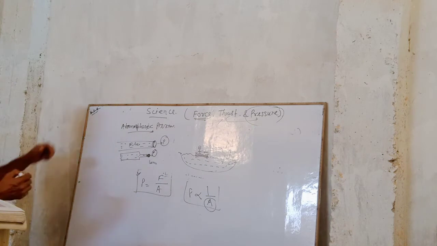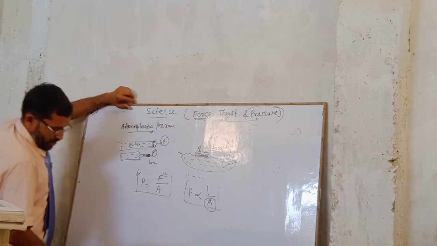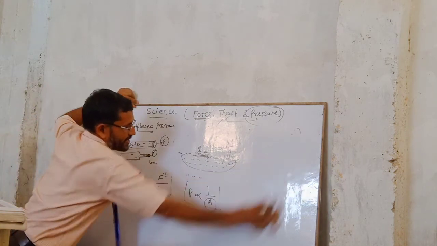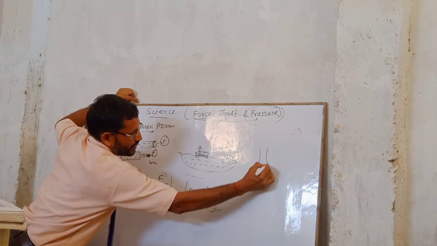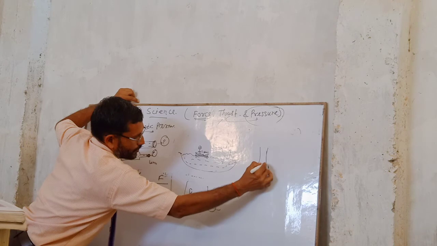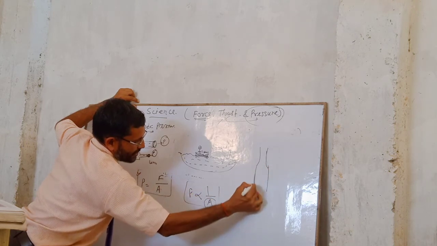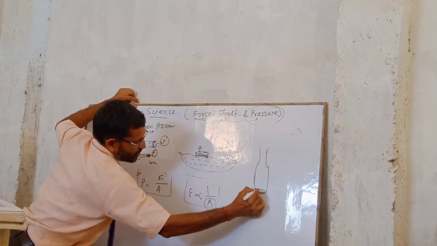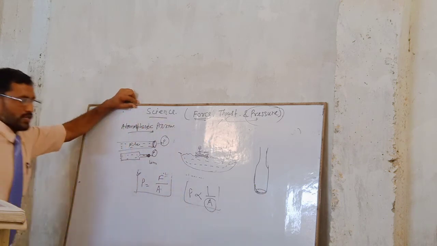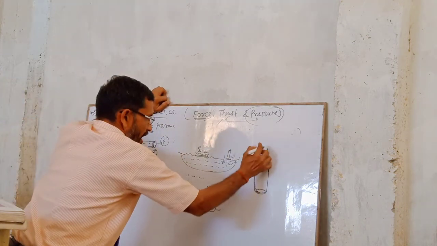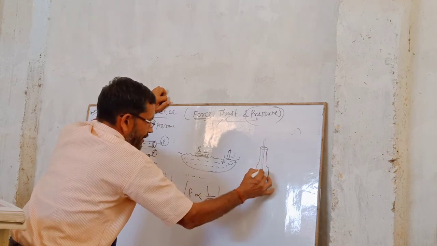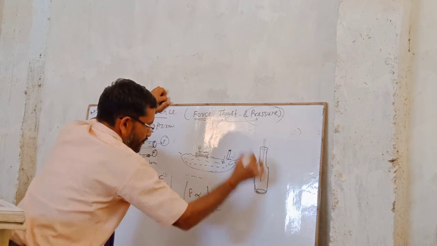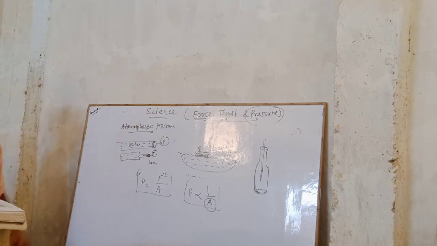Suppose that how you are able to drink. One another great example is like that. How you are able to drink a soft drink if you have Coca-Cola, Thums Up, whatever here inside the bottle, suppose that. So see how you are able to drink this one with the help of a straw. And you know this pipe. So what is going on?